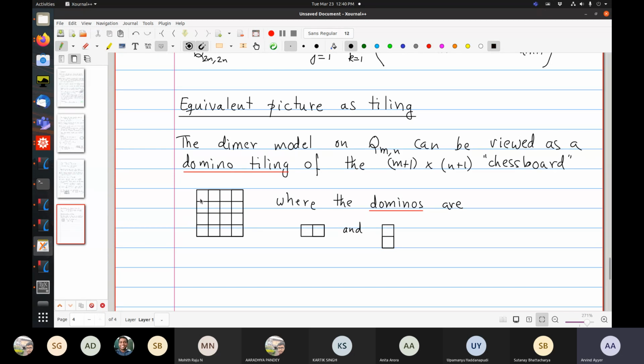And you can see that this 4 by 4 grid here corresponds. So you can place these. So let me draw the dual graph, the planar dual of these in the center.